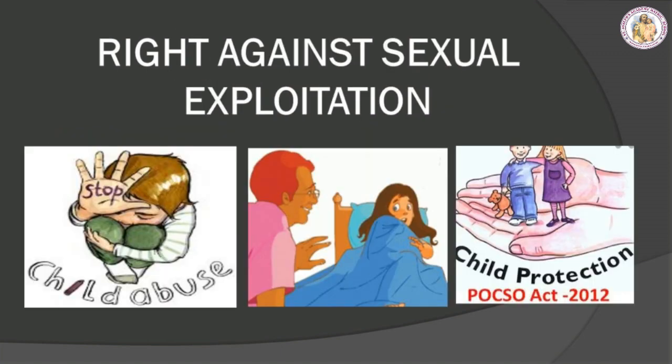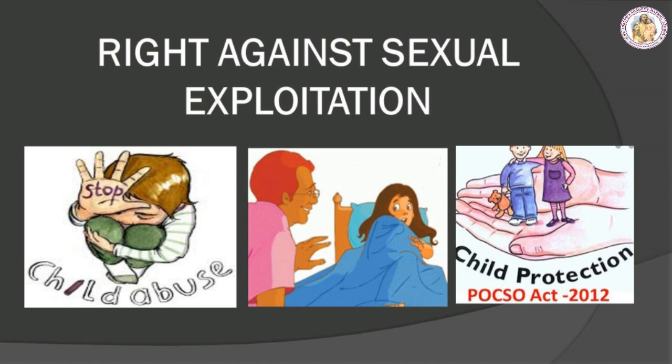Right against sexual exploitation. The state should protect children from sexual exploitation and abuse when they are forced or persuaded to take part in sexual activities physically or mentally. POCSO Act. The Protection of Children from Sexual Offences Act 2012 regards the best interest of the child as being of paramount importance at every stage.